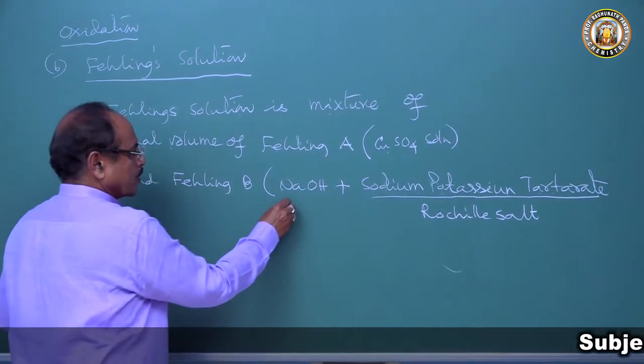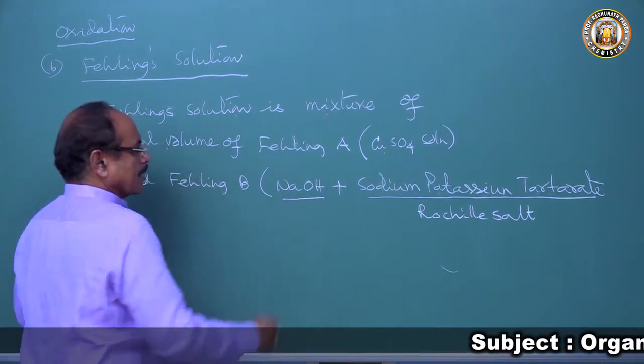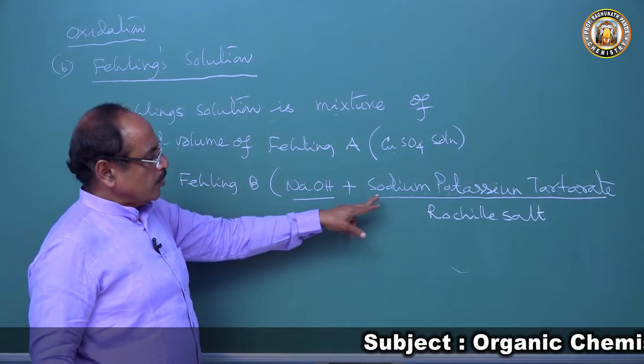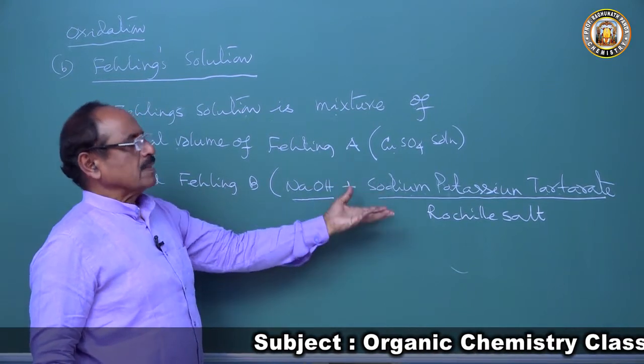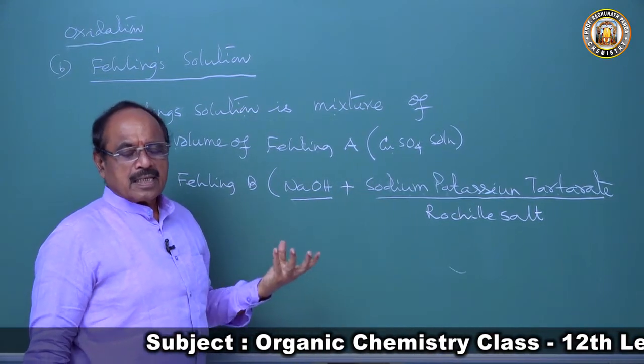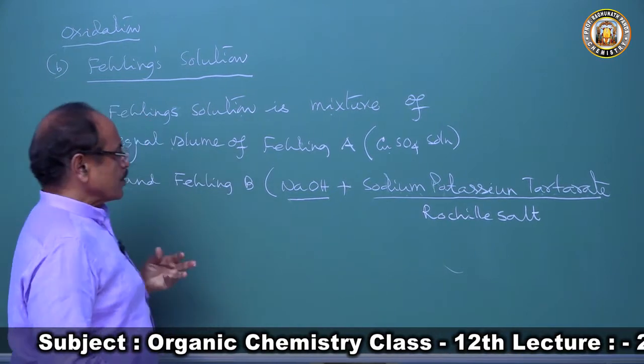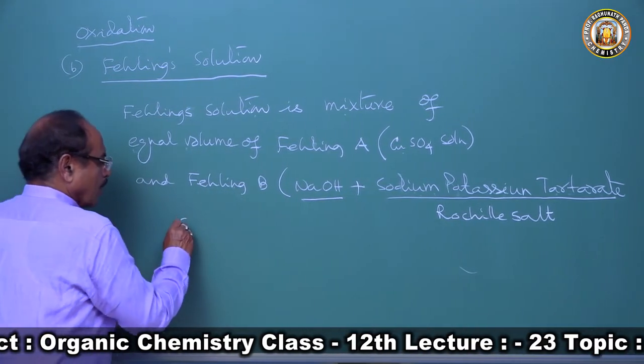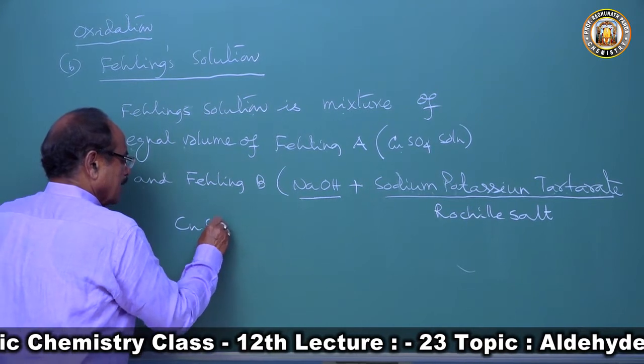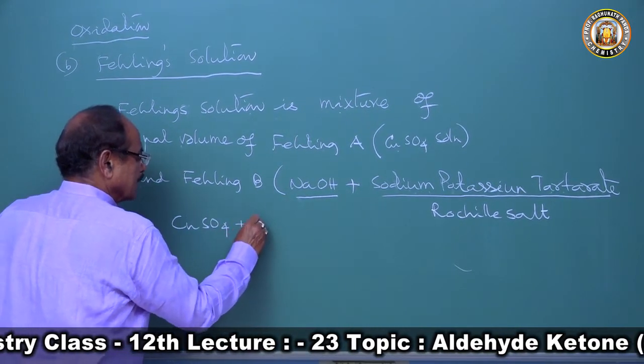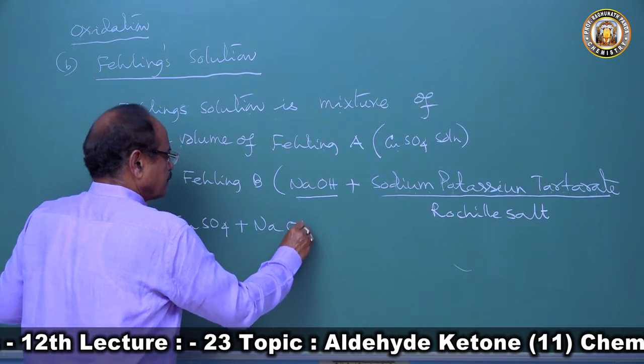Here the sodium hydroxide actually takes part in the chemical reaction, whereas sodium potassium tartarate stabilizes the cupric ion. What happens if you take Fehling A, copper sulfate, and add Fehling B, sodium hydroxide?